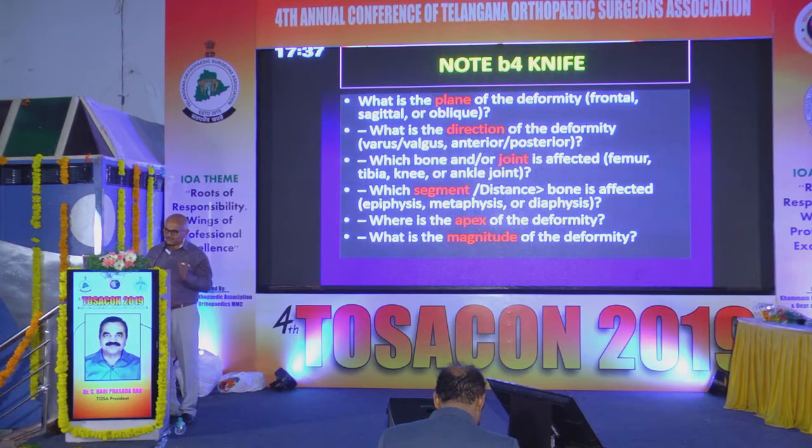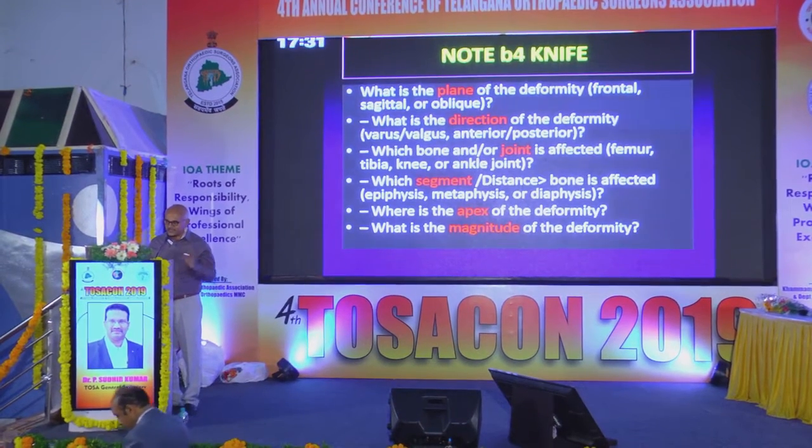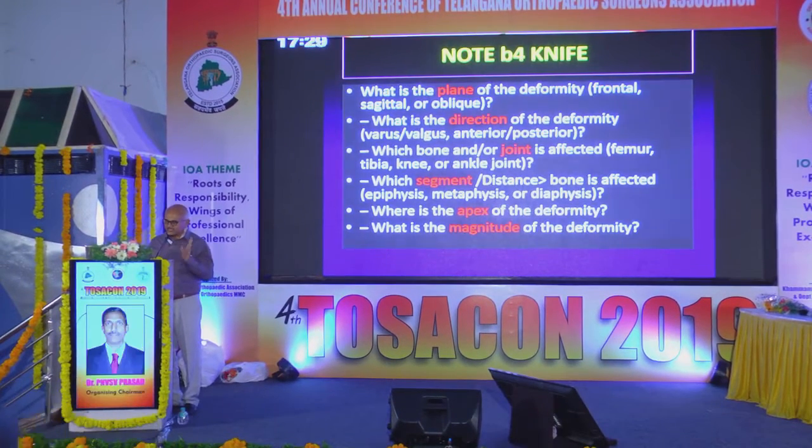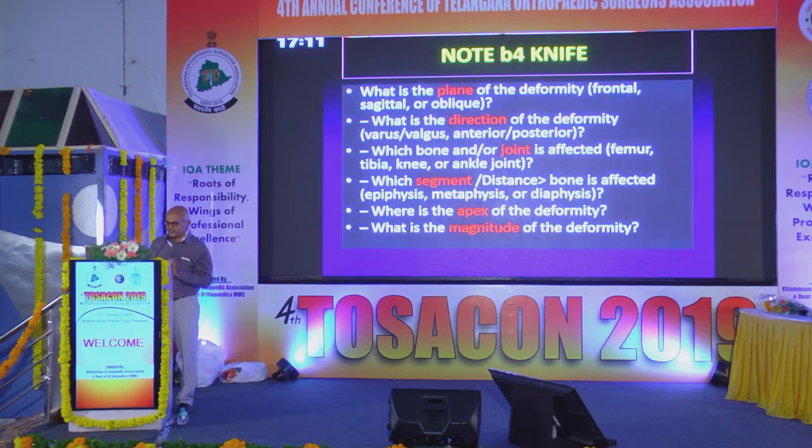What is the plane of deformity? Frontal, sagittal, or both together, that means oblique. What is the direction? There are sagittal directions, there are coronal directions. Which bone is affected and which joint is sequeled and which segment, how far is the distance from the joint line? That is the main juxta-articular. And where is the apex of the deformity? What is the magnitude? What is the extent of the deformity?